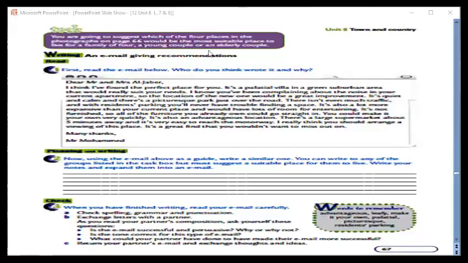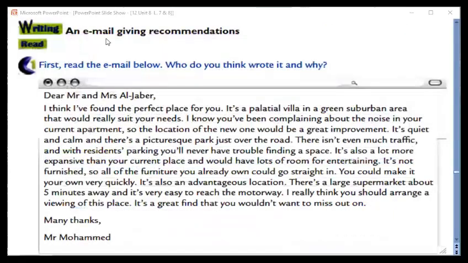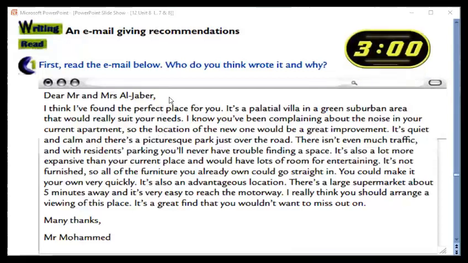Again, dear students, have a look at this part. Writing an email, giving recommendations. First, read the email below. Who do you think wrote it and why? Who wrote it? To whom did he write it? Why did he write it? Read it carefully. Dear Mr. and Miss Al-Jabir, many thanks, Mr. Muhammad. Think about it.